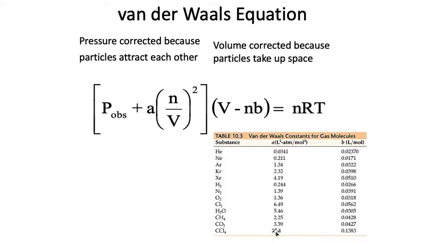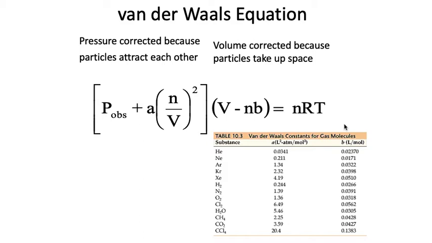And so these factors A right here are going to be lowest for really small molecules that are totally nonpolar because they don't attract each other at all. And then these factors are going to be a little bit larger because you need a little bit bigger correction when the particles are larger and when they start to attract each other a bit more. And then this correction right here is a correction of the volume because the particles actually do take up space. So again, you're going to see a bigger correction factor for molecules that are larger because the volume of a real gas deviates a little bit more from what we would assume in the ideal gas equation.